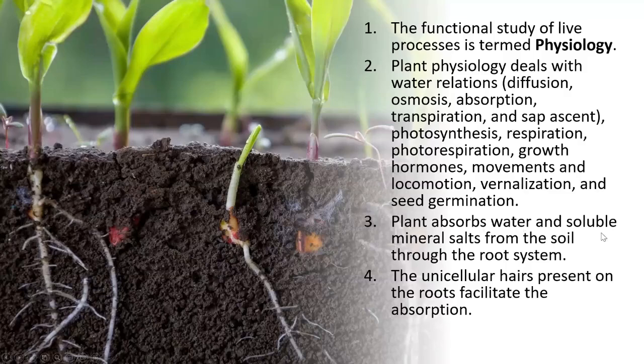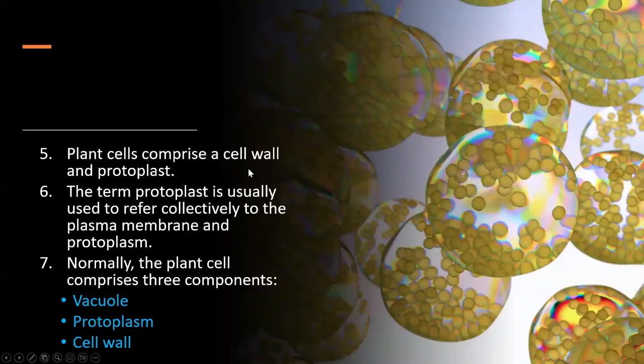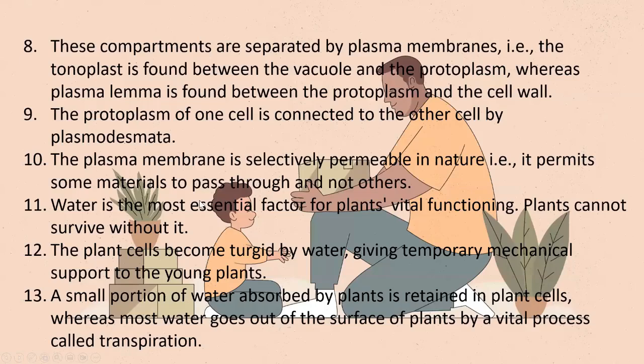The plant absorbs water and soluble mineral salts from the soil through the root system. The unicellular hair present on the root facilitates water absorption from the soil. Plant cells comprise a cell wall and protoplast. The term protoplast is usually used to refer collectively to the plasma membrane and the protoplasm. Normally, the plant cell comprises three components: number one, the vacuole, protoplasm, and the cell wall. These compartments are separated by plasma membrane.